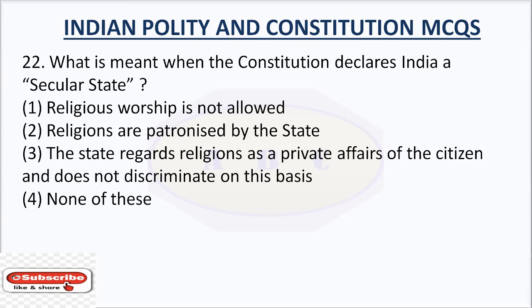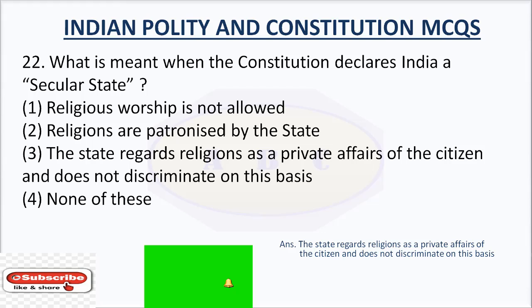Question number 22. What is meant when the Constitution declares India a secular state? Option number 1, religious worship is not allowed; option number 2, religions are patronized by the state; option number 3, the state regards religions as a private affair of the citizen and does not discriminate on this basis; option number 4, none of this.